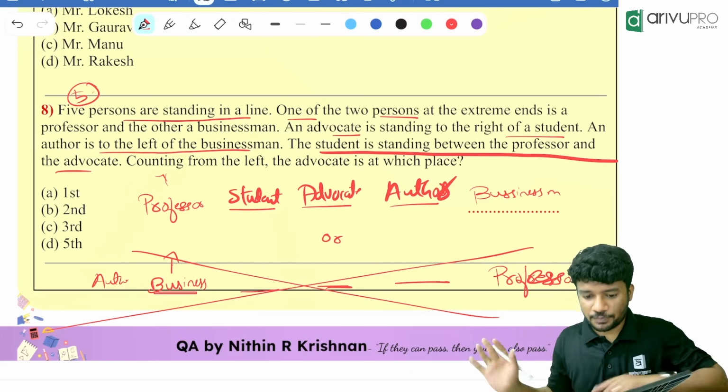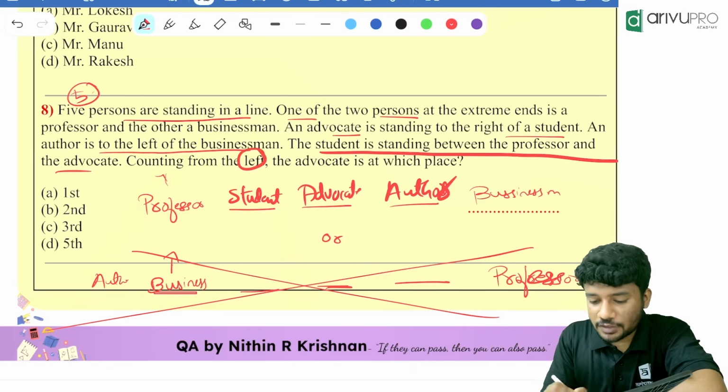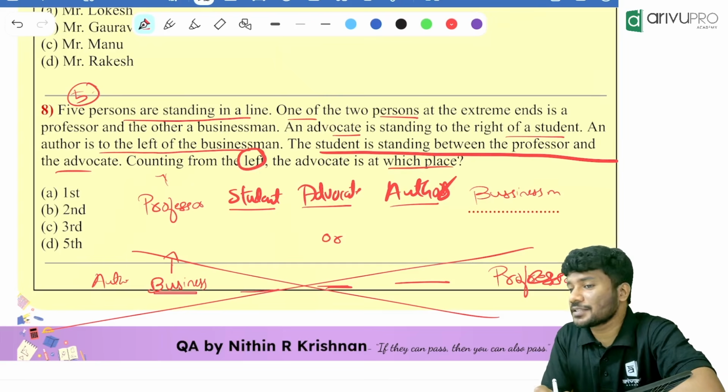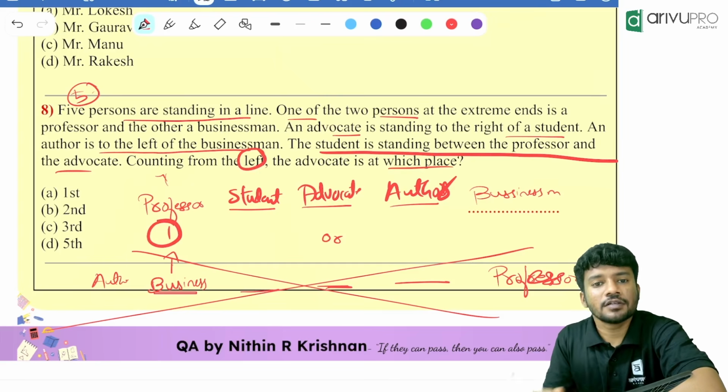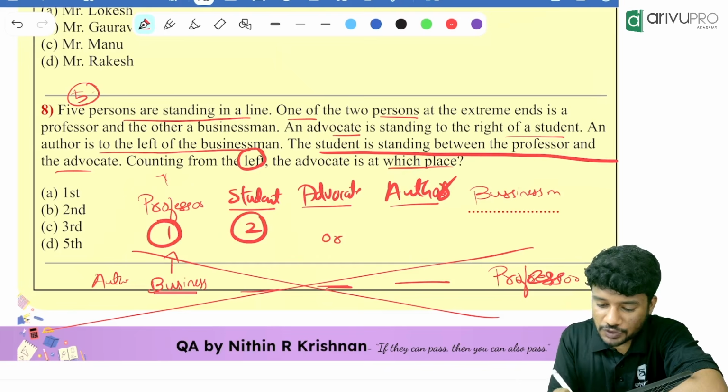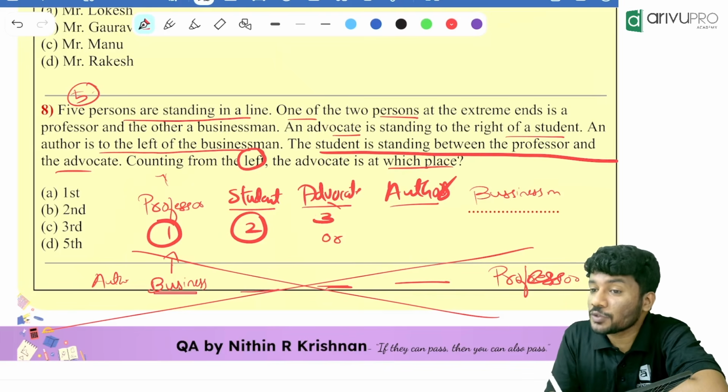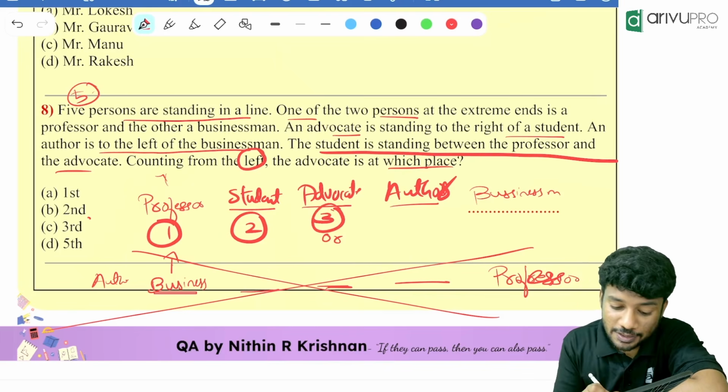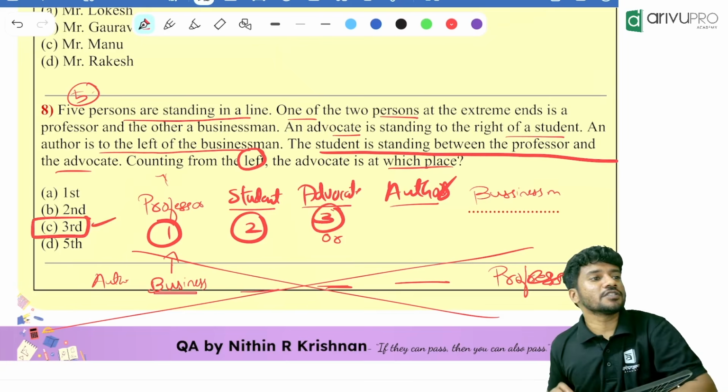Now my question. Counting from left, advocate is at which place is the question? First place, who is sitting? Professor. Second place, who is sitting? Student. Third place, who is sitting? Advocate. So answer is what? Third. Option C is your answer.